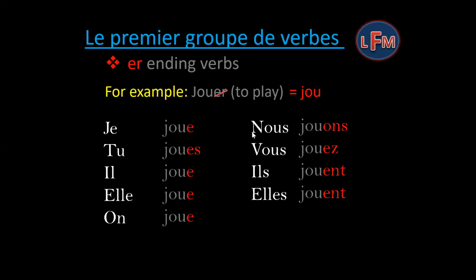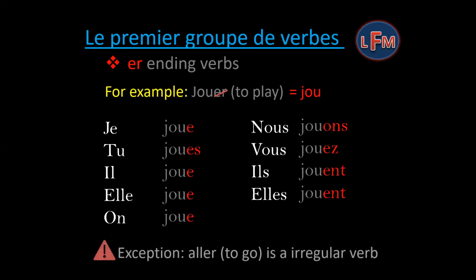Only it gets changed with nous and vous. Nous jouons, vous jouez. One more thing important to keep in mind is that aller is an ER ending verb, but it is an irregular verb because it follows a different pattern of conjugation.